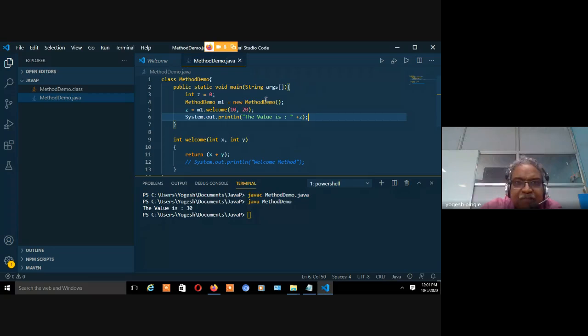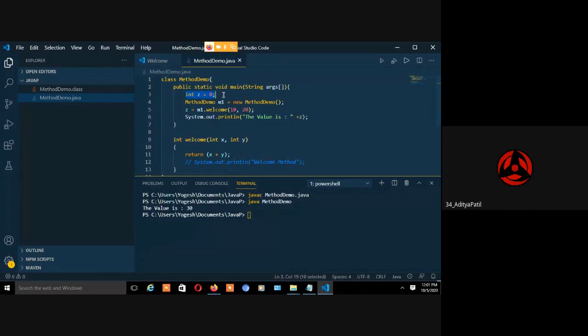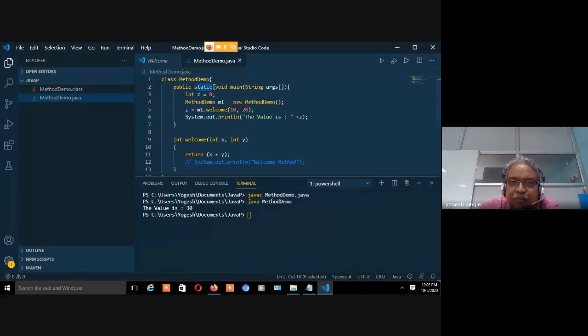Have you got the program, by the way? Yes, sir, I will explain again. In the static method, I have declared the non-static variable. Non-static variable is very, very important, right? And we created the object of this particular method demo class because our method is non-static. I pass the two parameters 10, 20.